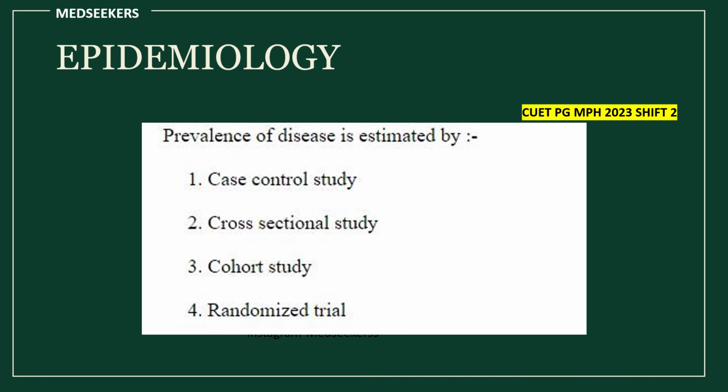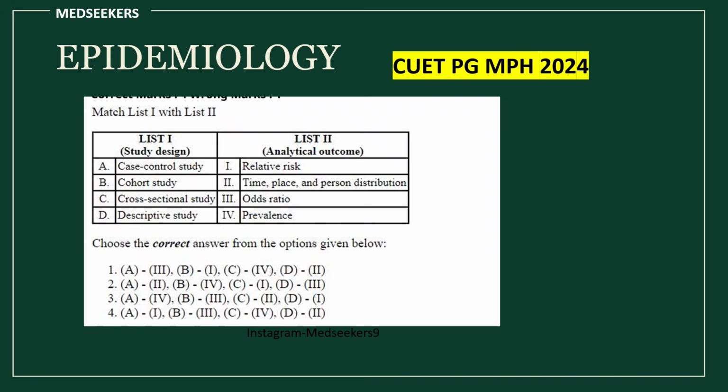Just before, in shift 1 they asked which type of study estimates the odds ratio, and in shift 2 they asked which type of study estimates the prevalence of disease. As you all know, it's a cross-sectional study. Here you see, this question is from 2024. Just now, from epidemiology concepts we have solved questions on which type of study the odds ratio is derived from, and what type of study an RCT is. When you have solved the 2023 question paper in detail with a good conceptual foundation, you can easily answer.